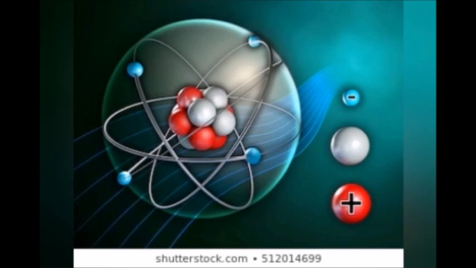Here, the red ball is the proton, which carries positive charge. The white ball is the neutron, a chargeless particle. Protons and neutrons are tightly packed by nuclear force and occupy the center of the atom, called the nucleus. But the electron is always revolving around the nucleus in a circular path.